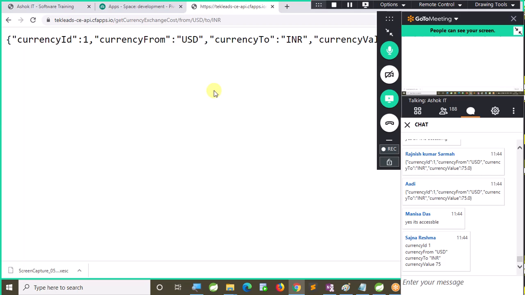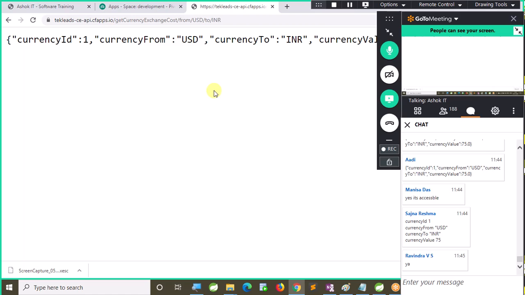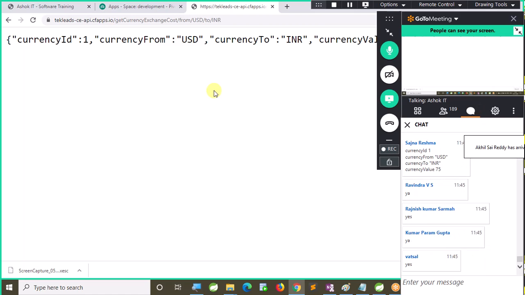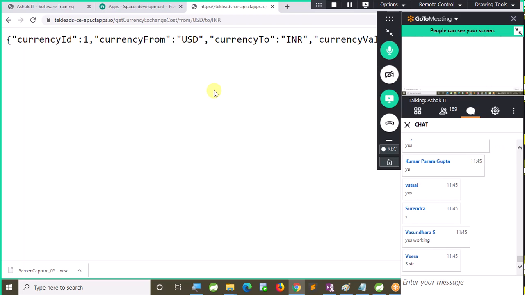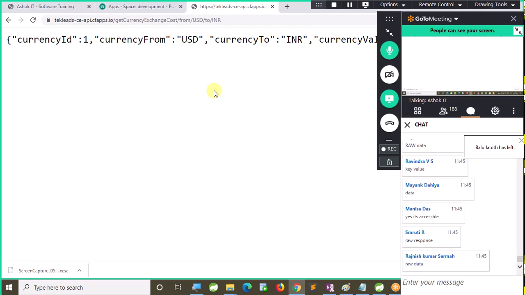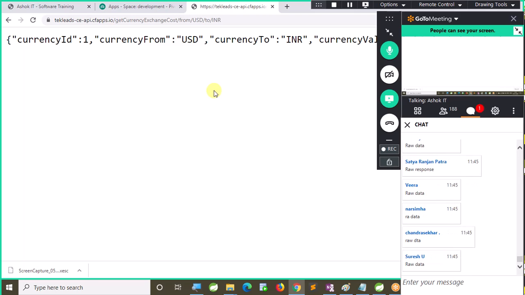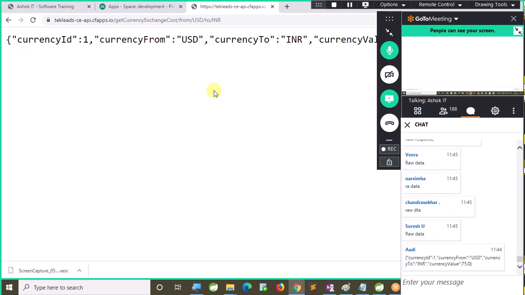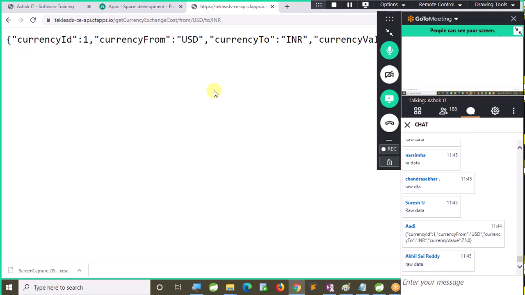Are you able to follow this? What will APIs return to the clients? Raw data, not only JSON, sir. Now I am returning JSON, but I can return XML also, right? I can return text also. APIs always will return raw data. REST controller operations always will return raw data.